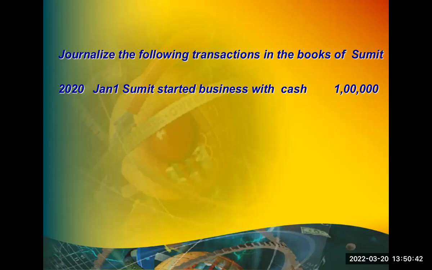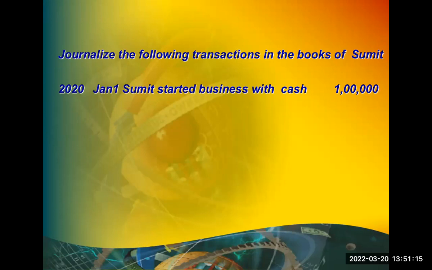So real. Here if I keep 1,000 rupees, it's 1,000 only. If I keep here also 1,000. If I give to you also 1,000. Everywhere. But what you call the transaction may be different. But cash is cash always. So it's a real account. Building, real account. Furniture, real account. Land, real account. Computer, vehicle, motor car, lorry. All these things, goodwill, sorry, patent, copyright, all these things are real accounts.